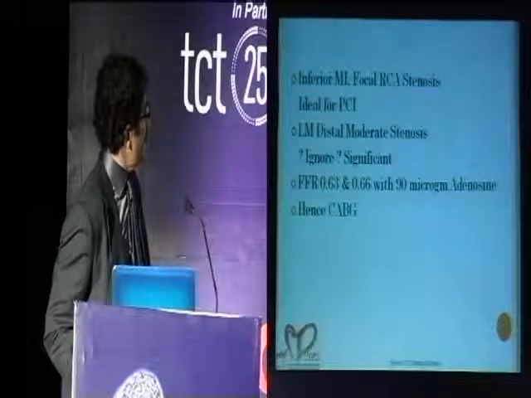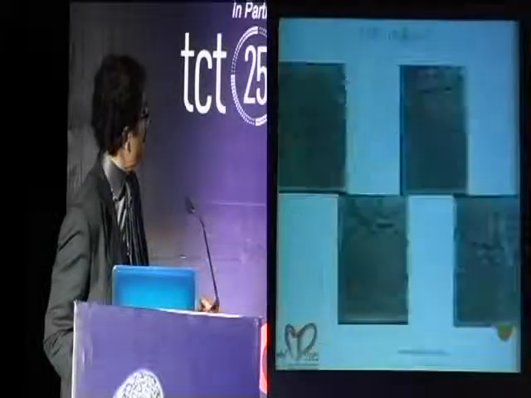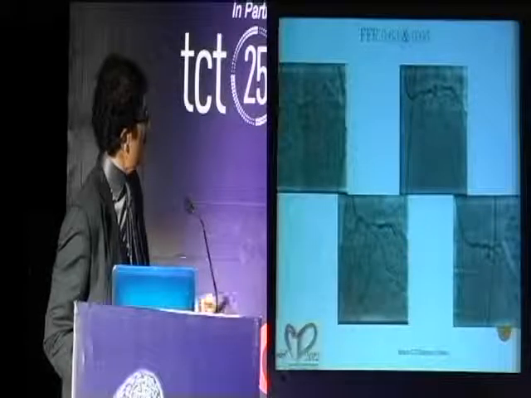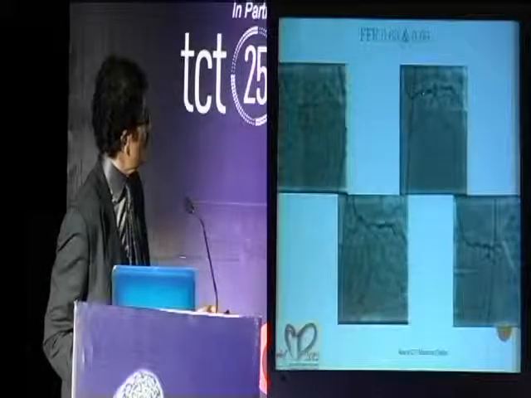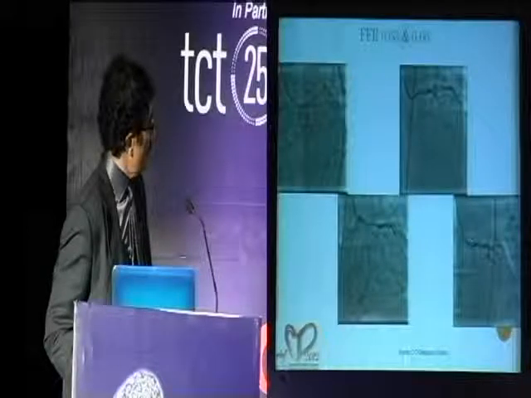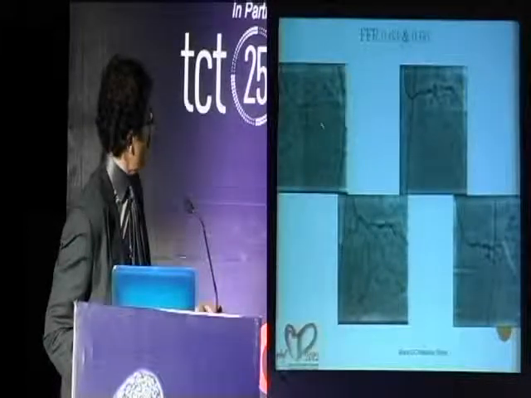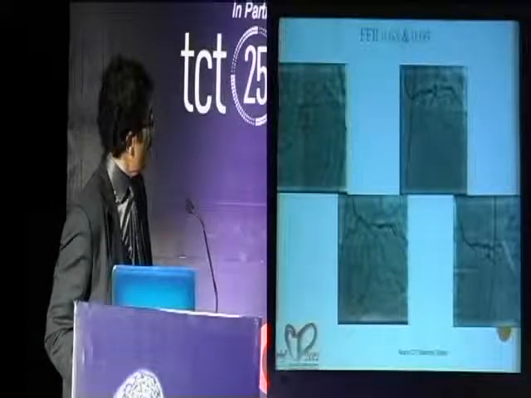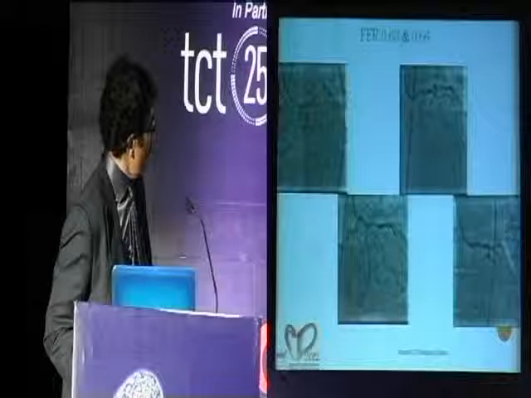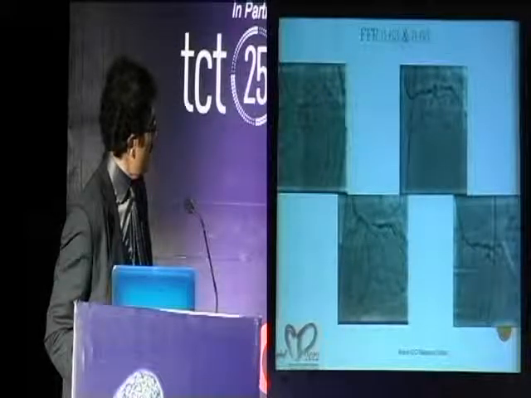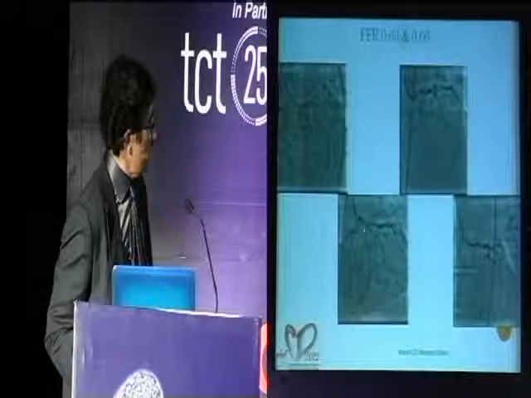Coming to left main assessment, this was an inferior MI, and right was disease. I don't have the pictures here, but this was the concern on left main. Many other views actually do not show significant left main, but this was one view which showed some disease. You can see the diameter of the left main is probably as big as the LAD, ramus, or the circumflex.